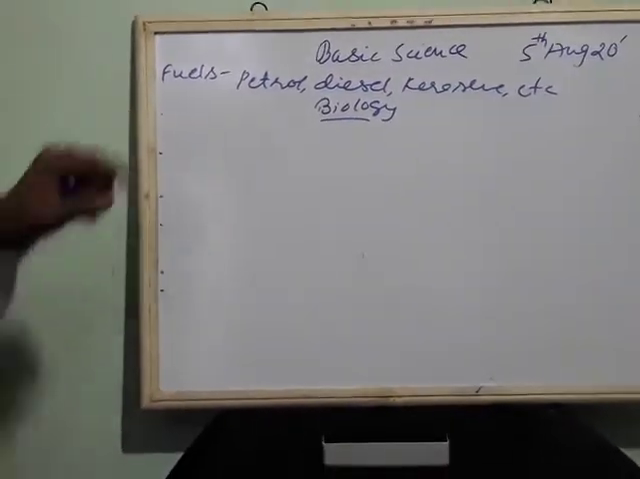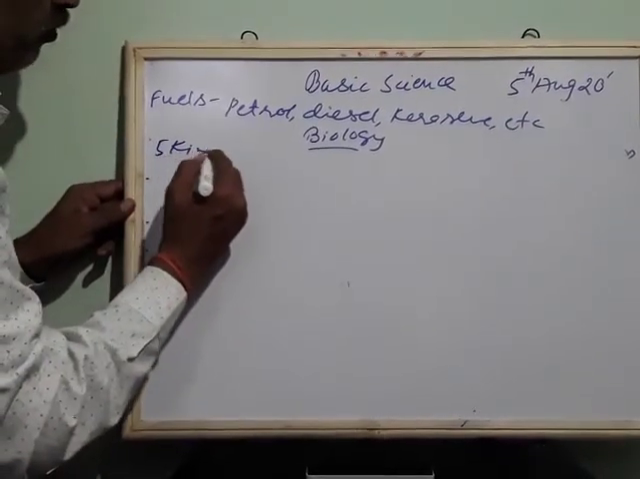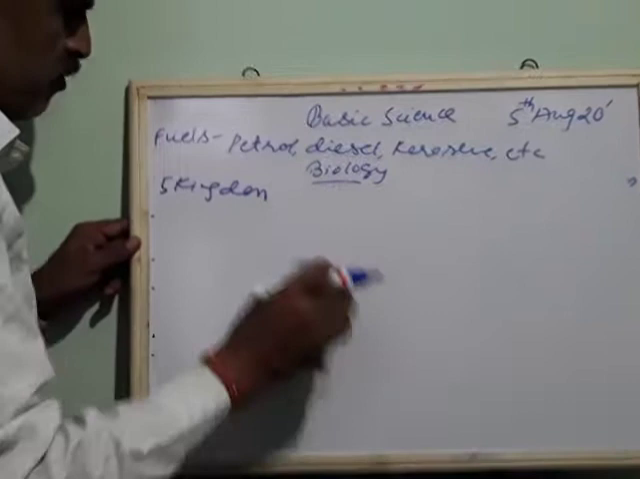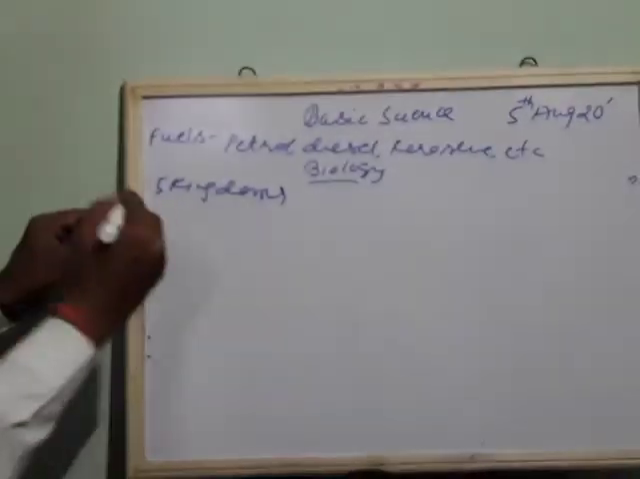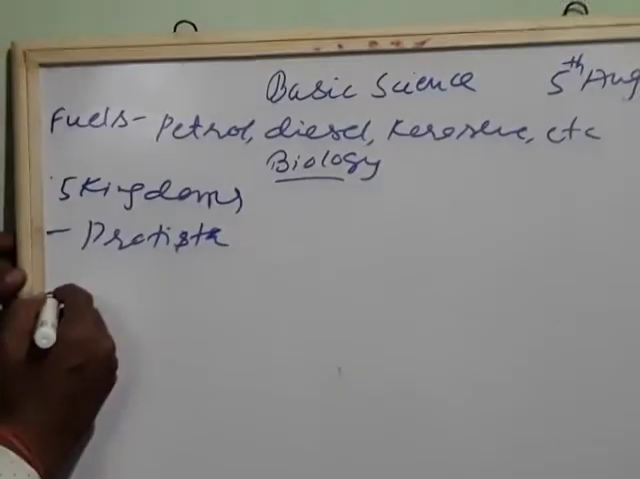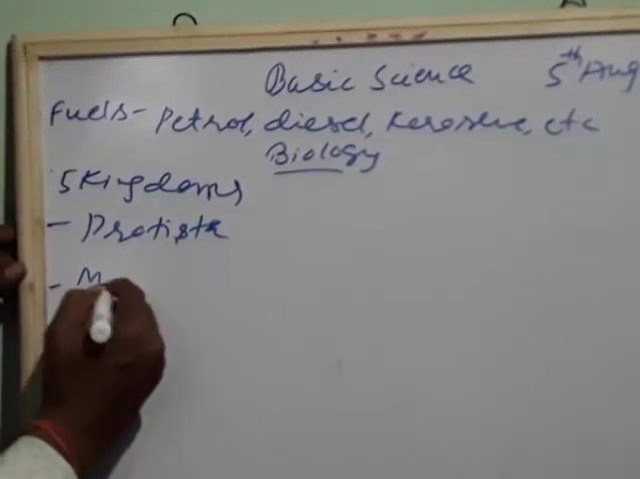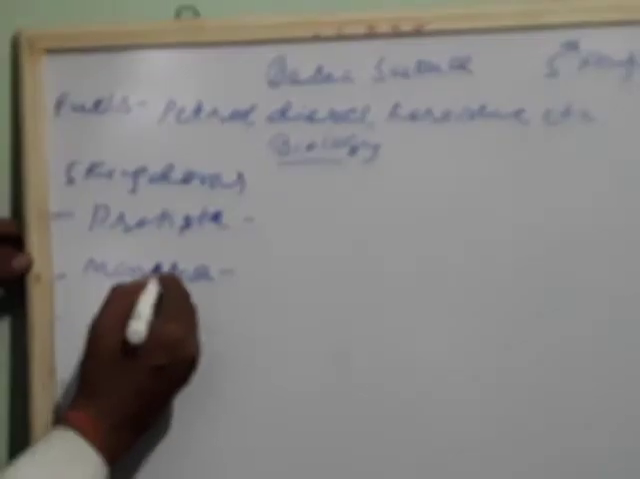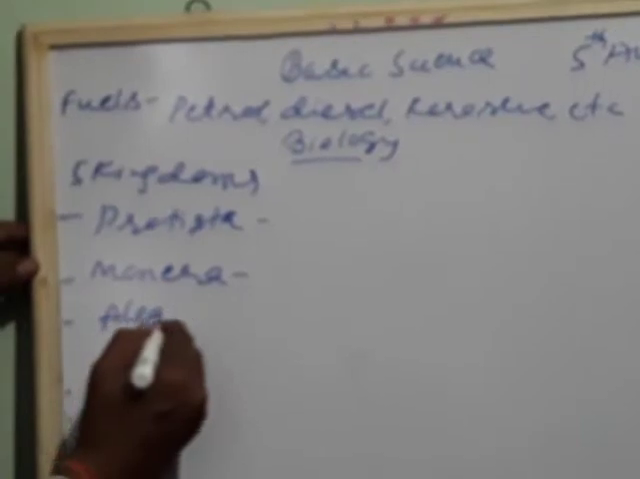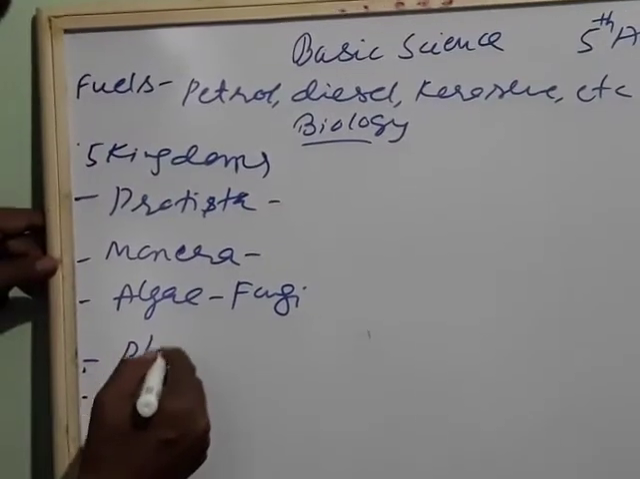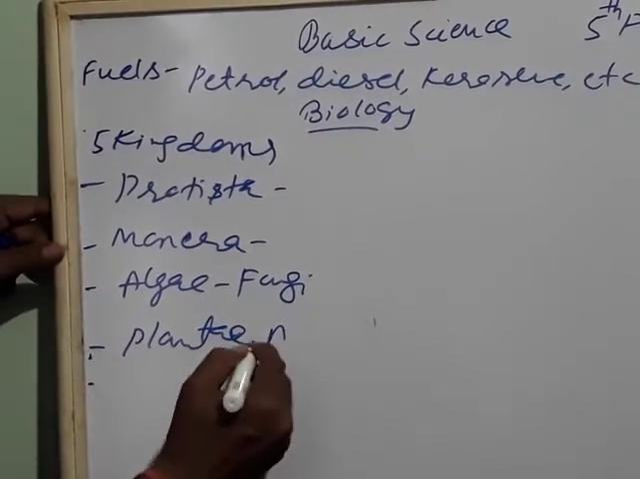Again, all the plants and animals, we are not dumping them into one group. We have different kingdoms, five kingdoms in total. We divide them as kingdoms: kingdom Protista, kingdom Monera, then a kingdom which includes algae and fungi, and one more, Plantae and Animalia.